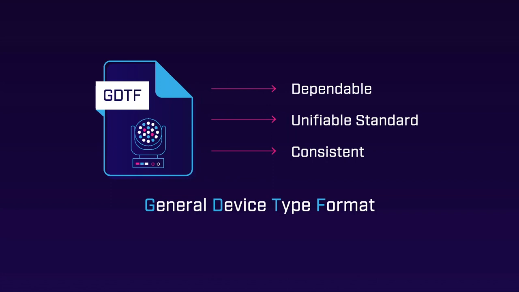The process of creating new shows is diverse, frequently disconnected, time-consuming, and it often requires manual mapping of data with a high chance of error. General Device Type Format simplifies the entire workflow. It creates a common data exchange language, which is the pillar of a fully connected workflow from CAD to previs to console. Although there is no single correct process for creating a new show or event design, all designers have to deal with similar challenges during their creative process.